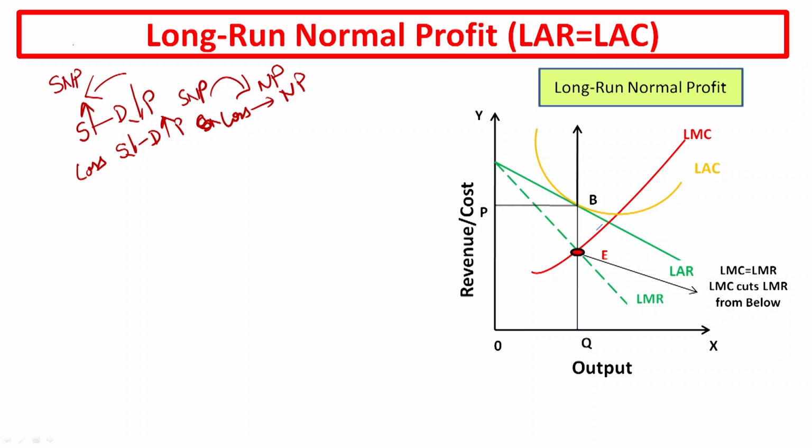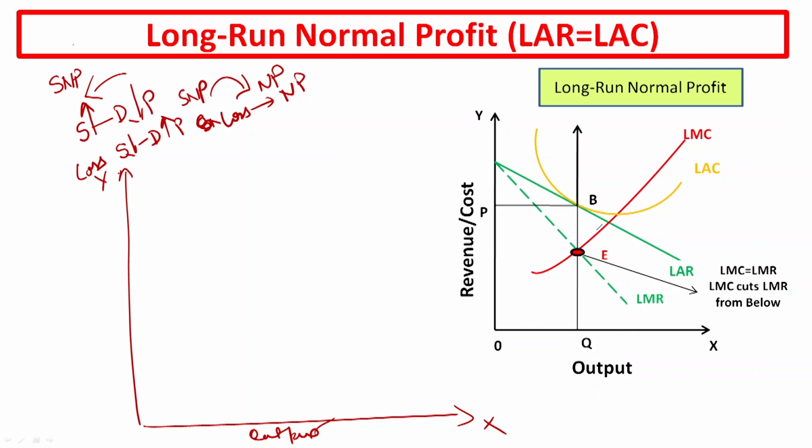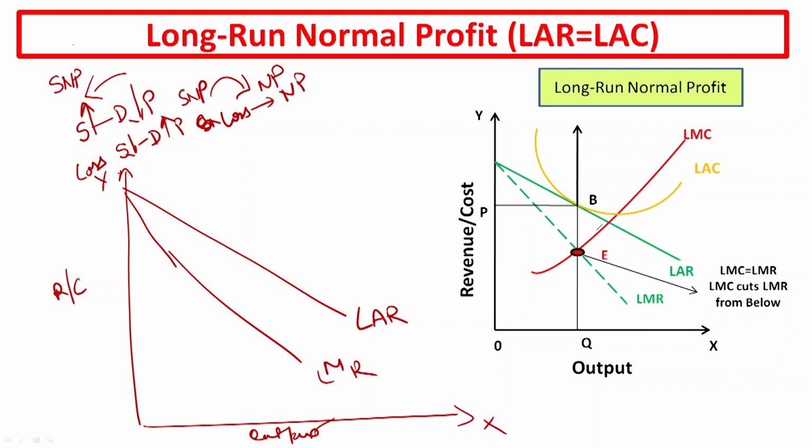So how is this graph prepared? Again you have to draw the x-axis and y-axis. Here will be output, and on the y-axis it is revenue and cost. Now here you are going to write long run average revenue and long run marginal revenue, because in the long run all the factors become variable. Then you have to draw the long run marginal cost, and it is cutting at point E.